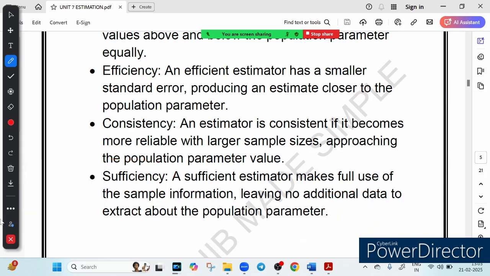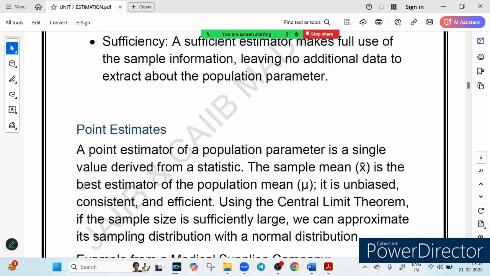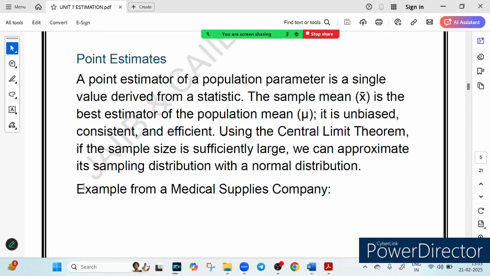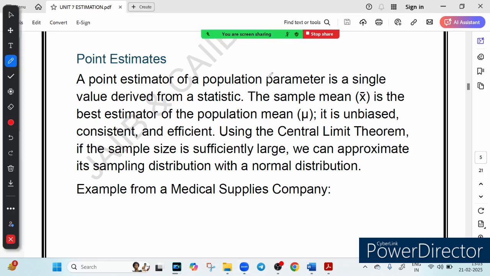Now let's move to the next topic, the point estimate. So now here starts point estimate. Friends, imagine you own a medical supply company that ships thousands of syringes daily. Do you count each syringe in every carton before billing? Of course not. Instead, you take a small sample, calculate the average, and use that number for all the cartons. Sounds smart, right?